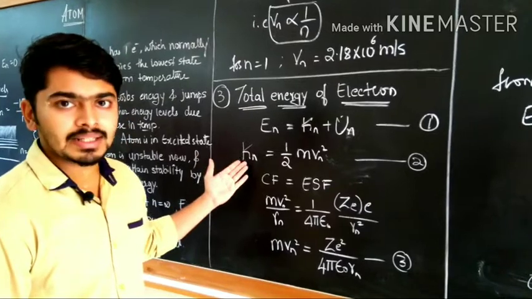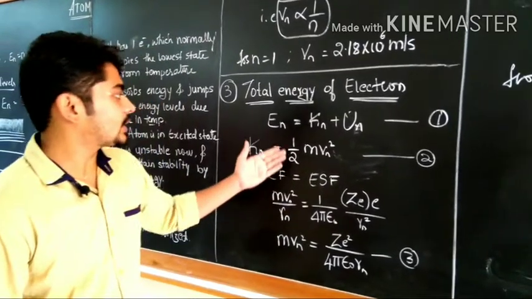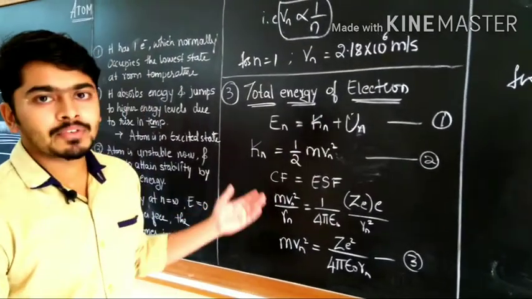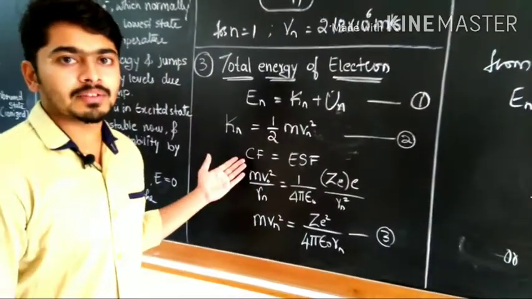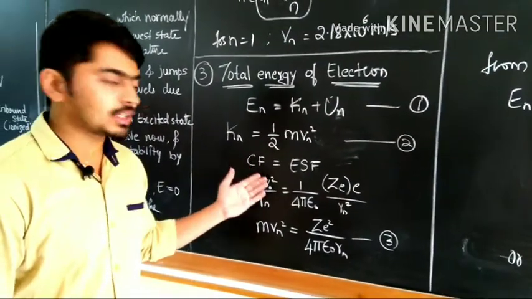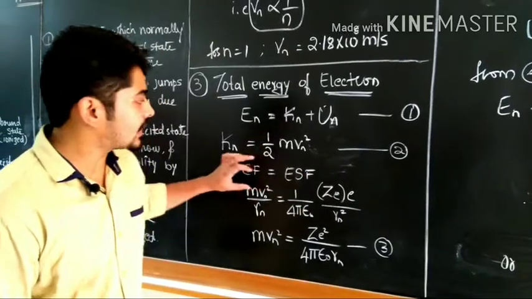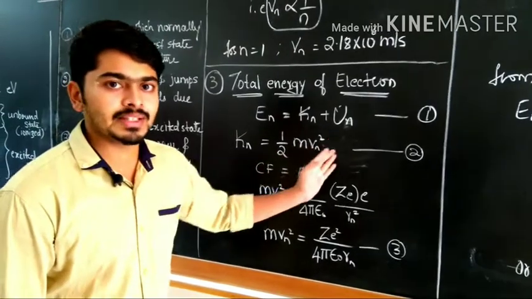First one, kinetic energy is equal to half mv square, that I have written. From the first postulate we have discussed, the centripetal force of an electron is balanced by the electrostatic force of attraction. This I am considering to get the value of mv square.